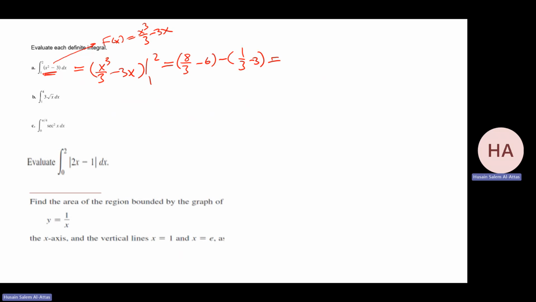My answer will be 7 over 3 minus 6 plus 3, which gives 7 over 3 minus 3. This is 9 over 3, so it will be minus 2 over 3.